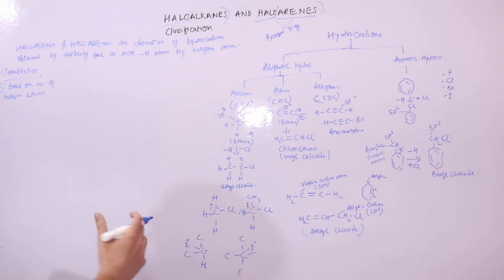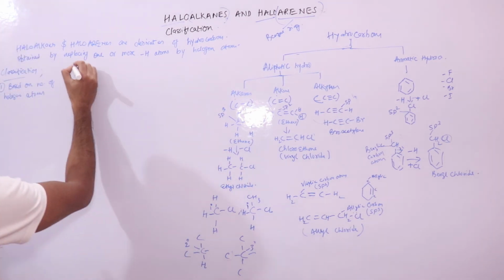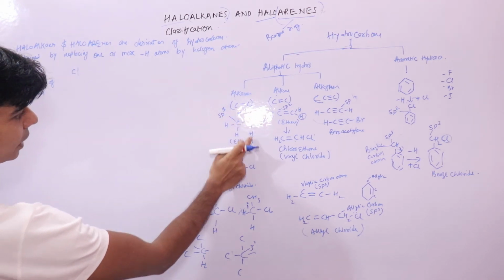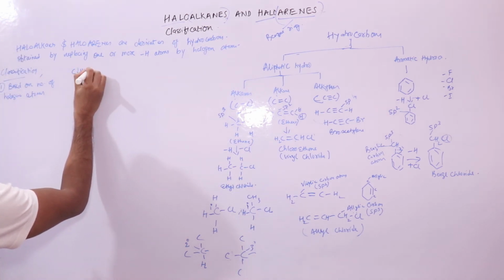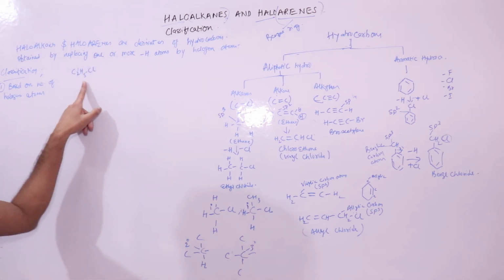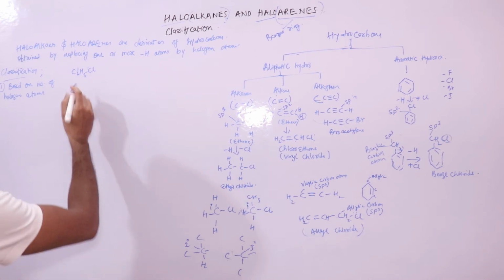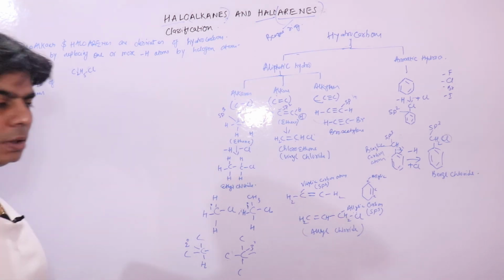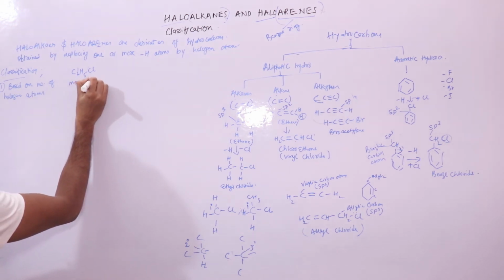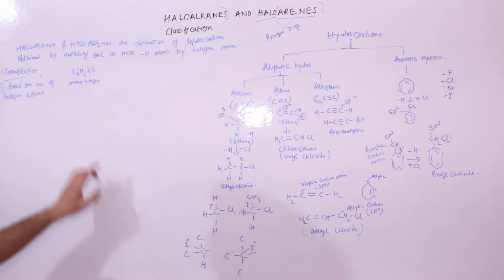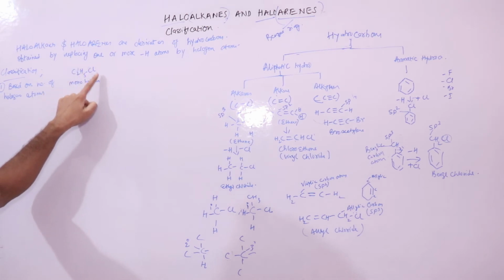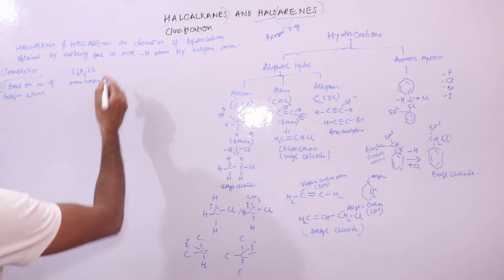I have C2H5X, or C2H5Cl. Here you have one halogen atom attached, so this is your monohalogen derivative. Mono means one, halogen is your halogen group. You have one halogen atom in this haloalkane, so this is your monohalogen derivative.